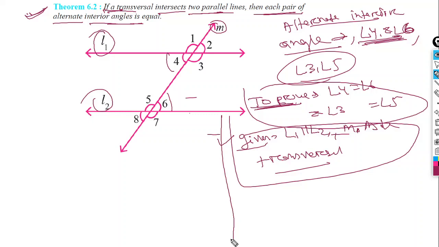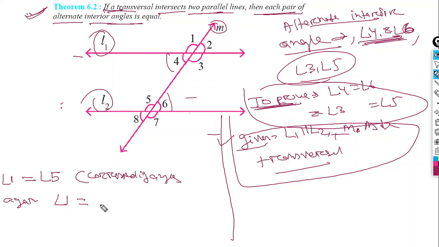As L1 and L2 are parallel, then what will happen? The corresponding angles must be equal, isn't it? You can write angle 1 is equal to angle 5. Why? Corresponding angles. Now again angle 1 is equal to angle 3.